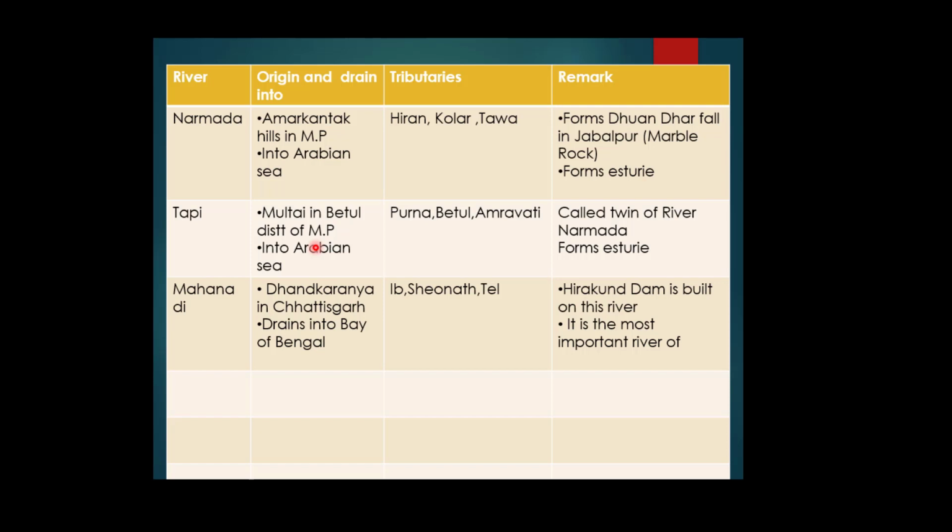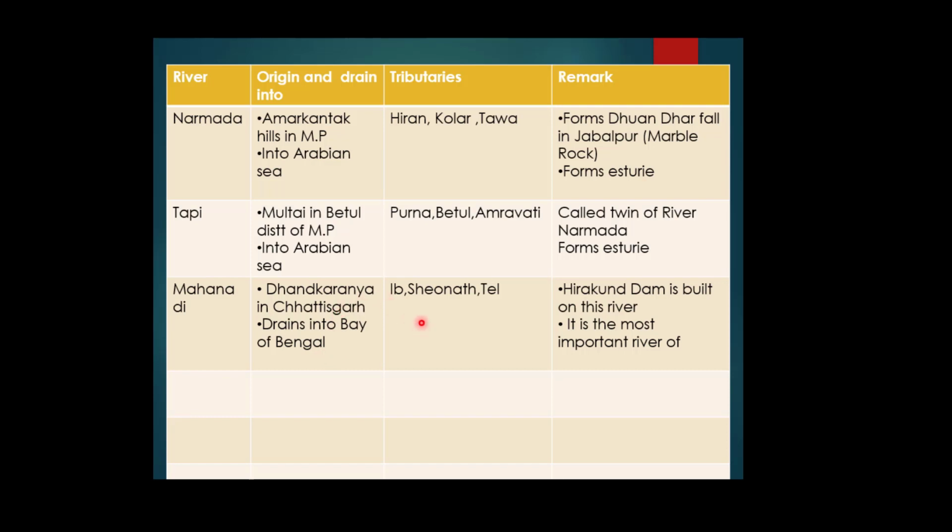Now we will study the east flowing rivers of the peninsular part of India. First we will study the river Mahanadi. Mahanadi river rises in the highland of Chhattisgarh. That highland is known as Dandakaranya. It flows through Orissa and reaches the Bay of Bengal, where it discharges all its water.